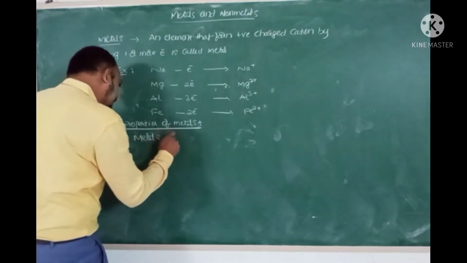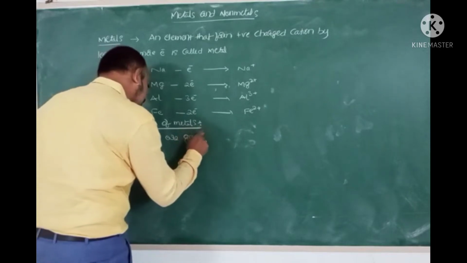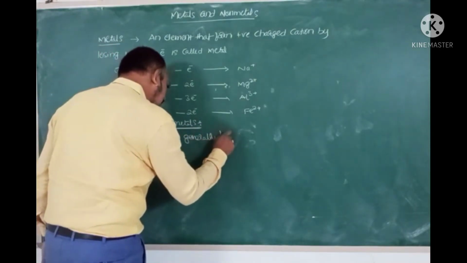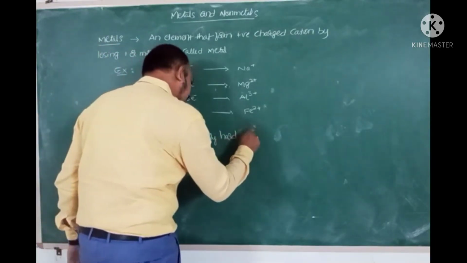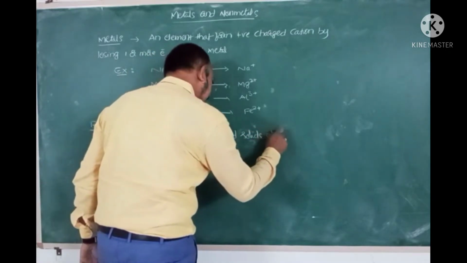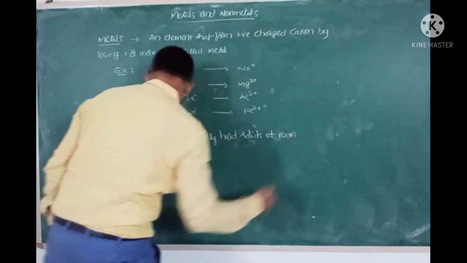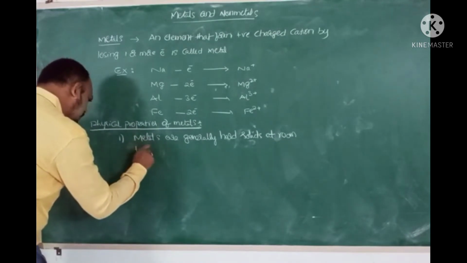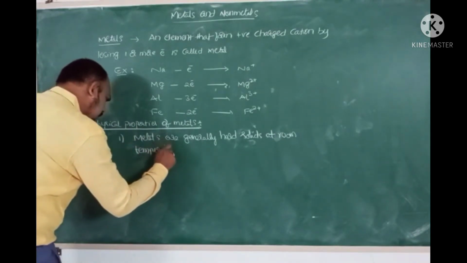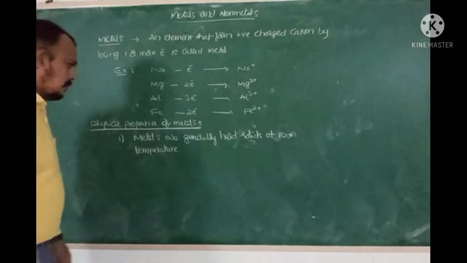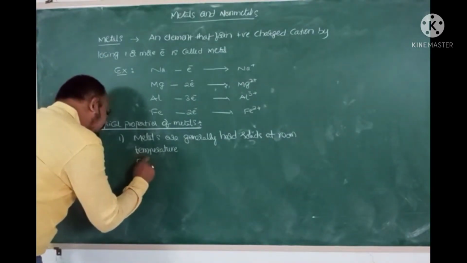Metals are generally hard solids at room temperature. There are exceptions to this.